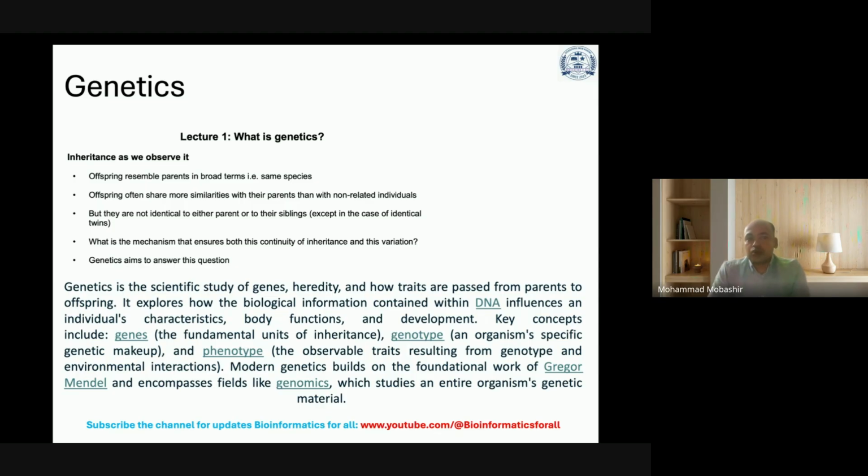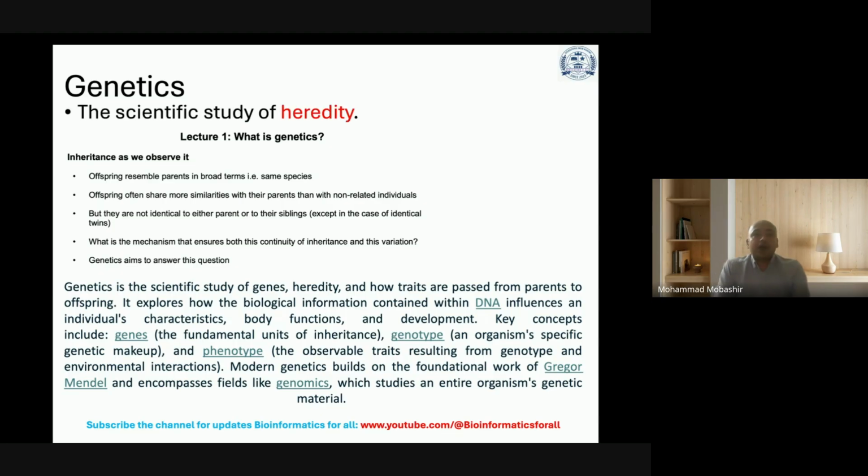Key concepts include genes, genotypes, and phenotypes, and modern genetics builds on the foundational work given by Gregor Mendel. It also encompasses fields like genomics, which studies an entire organism's genetic material.